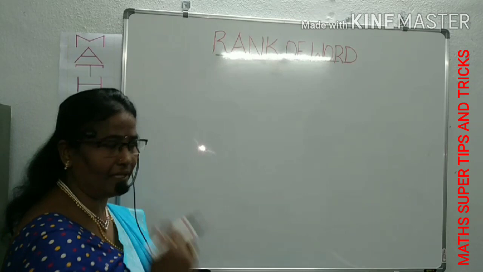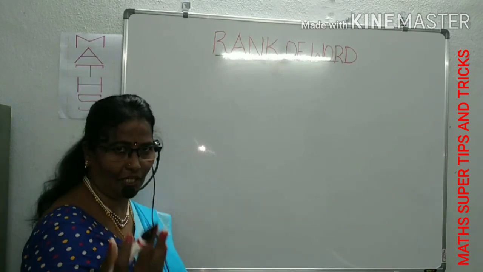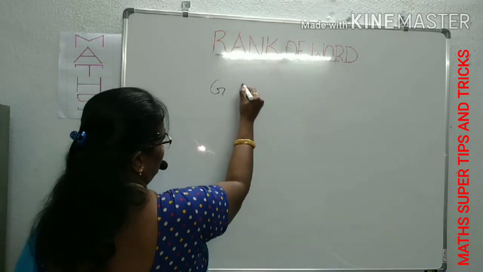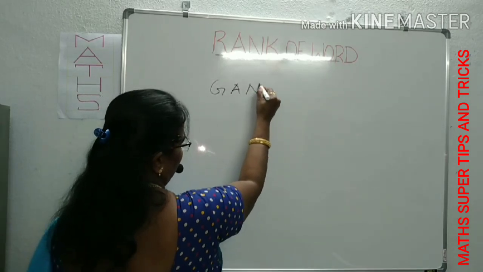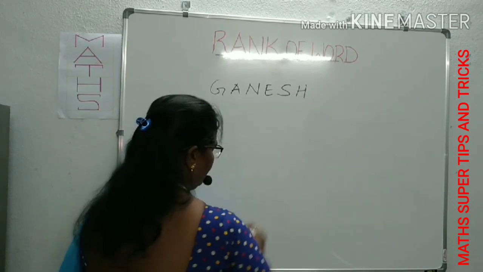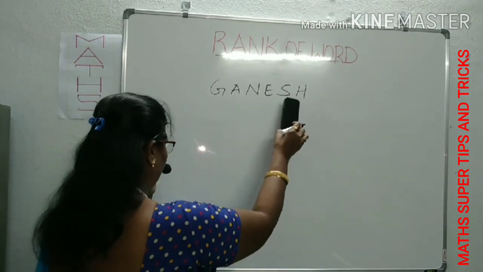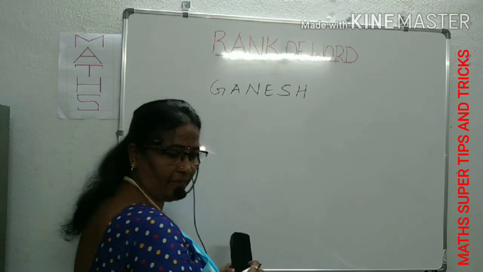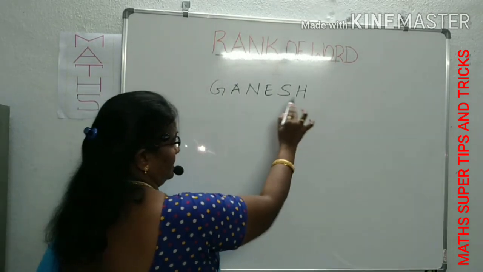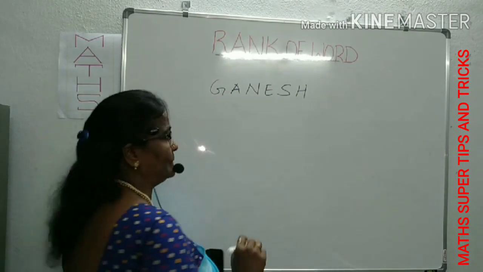Let's get started. A word I'm taking like Ganesh. I'm writing the spelling. This can be any word you can take, but I'm choosing this word first. You want the rank of this word. First, to find out the rank of any word, we write all the letters in alphabetical order.